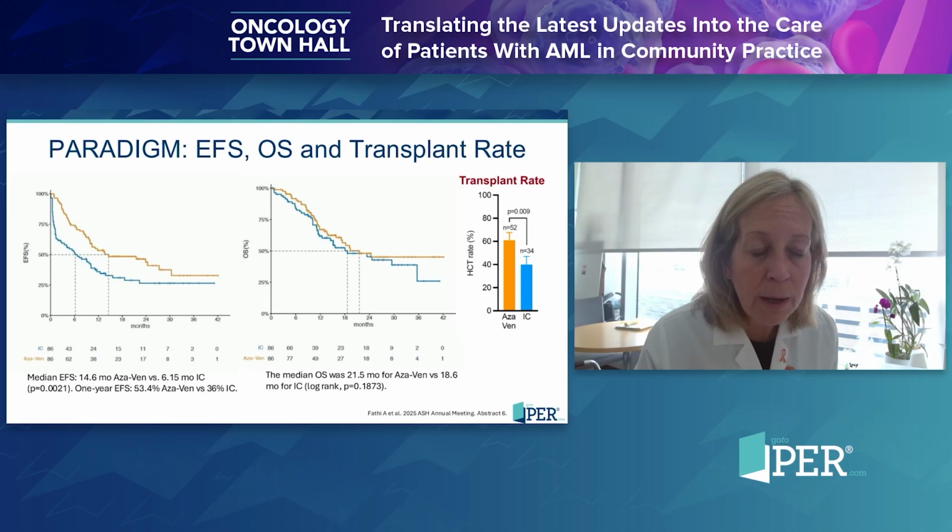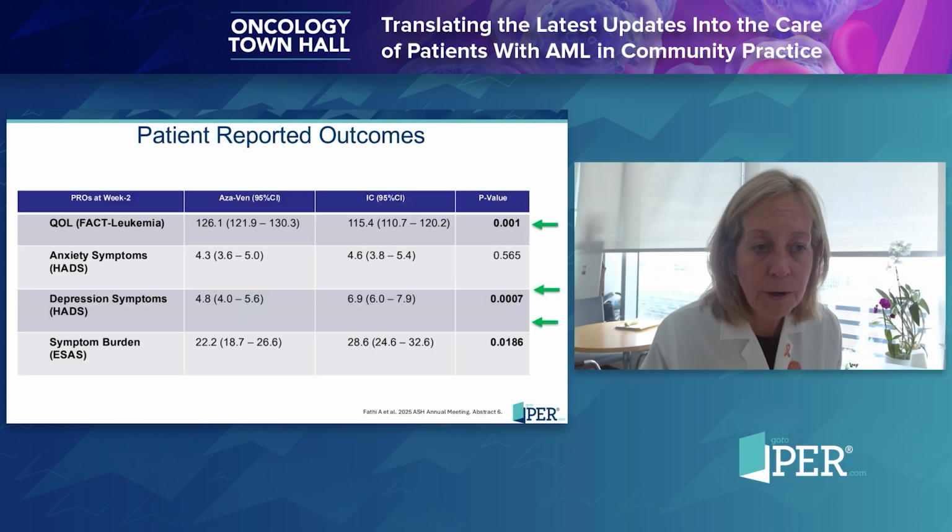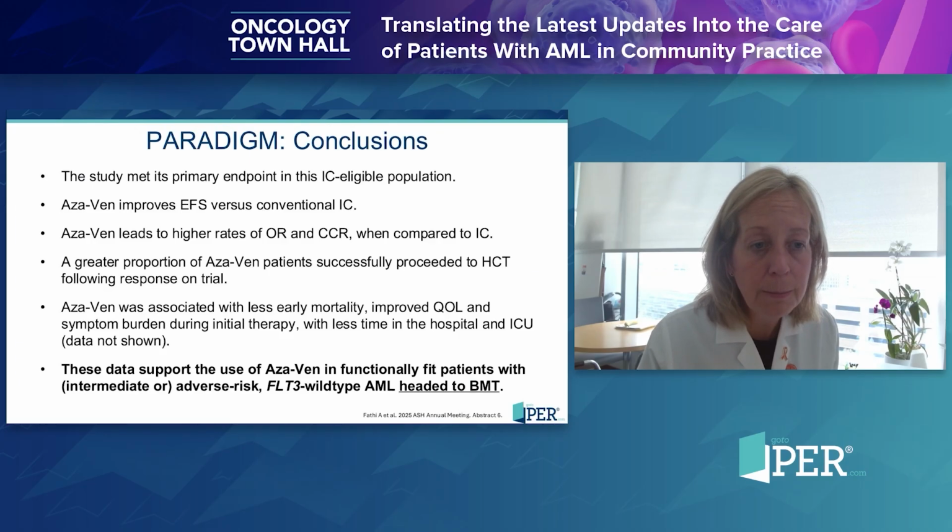Importantly, looking at the primary endpoint, you can see median EFS depicted in the left-hand graph, with median EFS for AZA-VEN being 14.6 months versus 6.5 months for those patients receiving intensive chemotherapy, and the overall survival curve to the right, not statistically different. You can also appreciate that some of the patient-reported outcomes are better for those patients receiving AZA-VEN, particularly with regard to the FACT-T, the depression syndrome symptoms, as well as symptom burden.